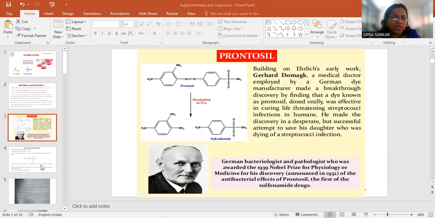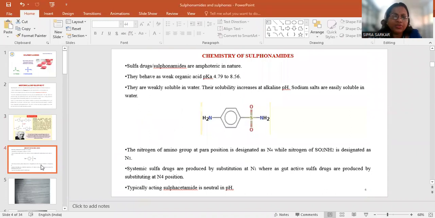First of all, we should study the drug structure and chemistry. Sulfa drugs or sulfonamides are amphoteric in nature. They have a pKa of 4.79 to 8.56, so they behave as weak organic acids. They are weakly soluble in water, and their solubility increases at alkaline pH. Sodium salts are soluble in water.